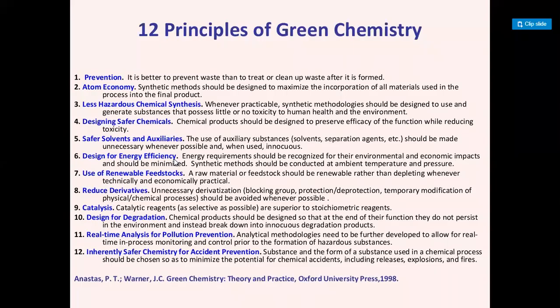Any chemical reaction may require protection, deprotection chemistry, or a blocking group for temporary modification, and we can avoid using such protection, deprotection chemistry and complete the reaction within 2 or 3 steps.